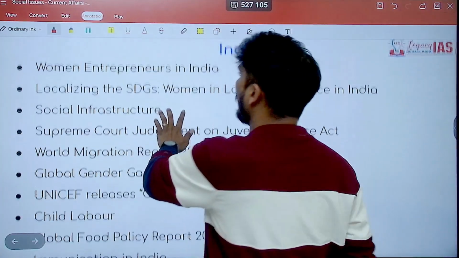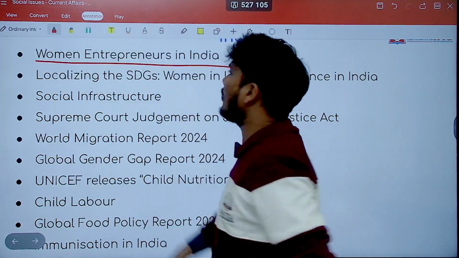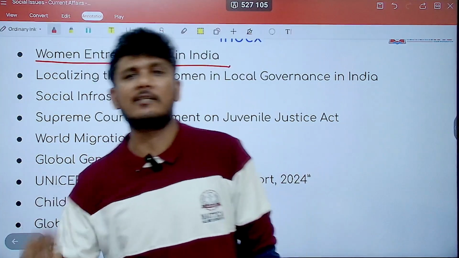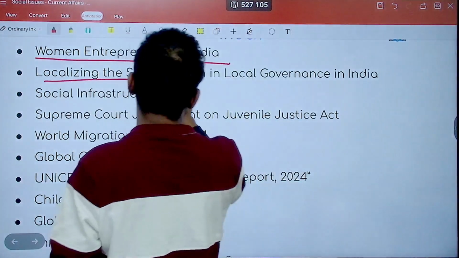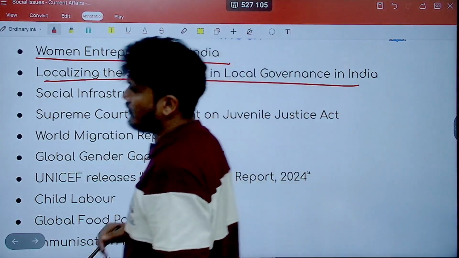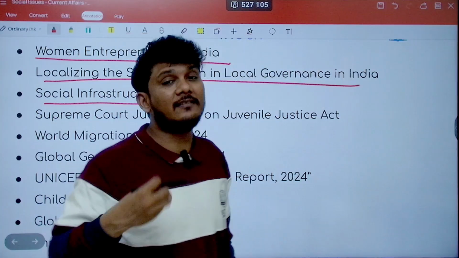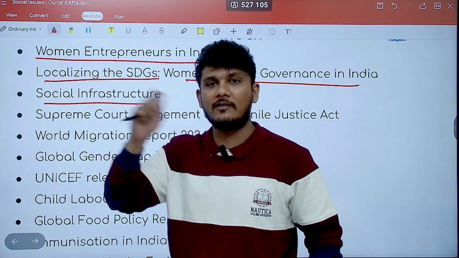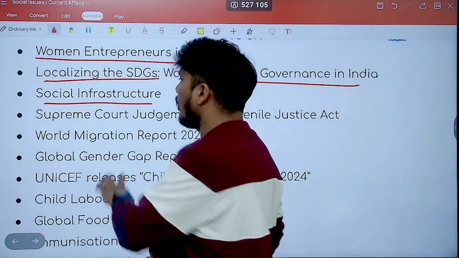So let's see what all is present in this. The very first thing is the women entrepreneurs in India. So there's a news about them. We'll say what is the importance of this news with respect to prelims. Then localizing the SDG, women in local governance in India. Then we'll talk about social infrastructure. We'll see the examples of social infrastructure. A direct question can be, consider the following and tell us which of the following are social infrastructure. So you should know what they are.